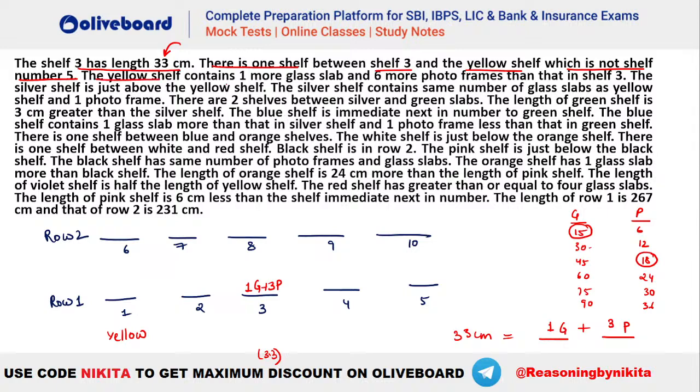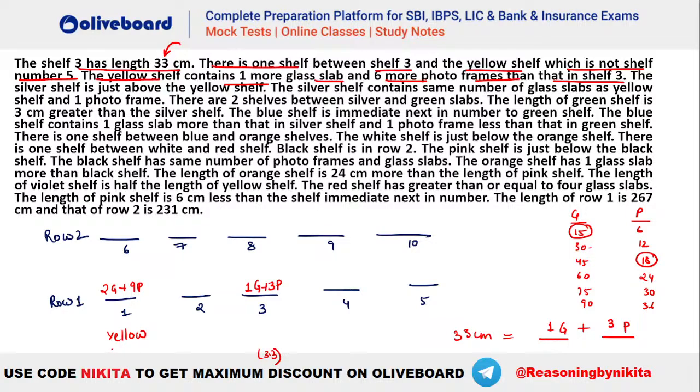After that, the yellow shelf contains one more glass slab and 6 more photo frames than that in shelf number 3. So what should be the number of glass slabs and photo frames in yellow? What should be the value for yellow here? It has one more glass slab and 6 more photo frames than in shelf number 3. So that means it will be 2 glass slabs plus 6 more photo frames. That means 9 photo frames in here.